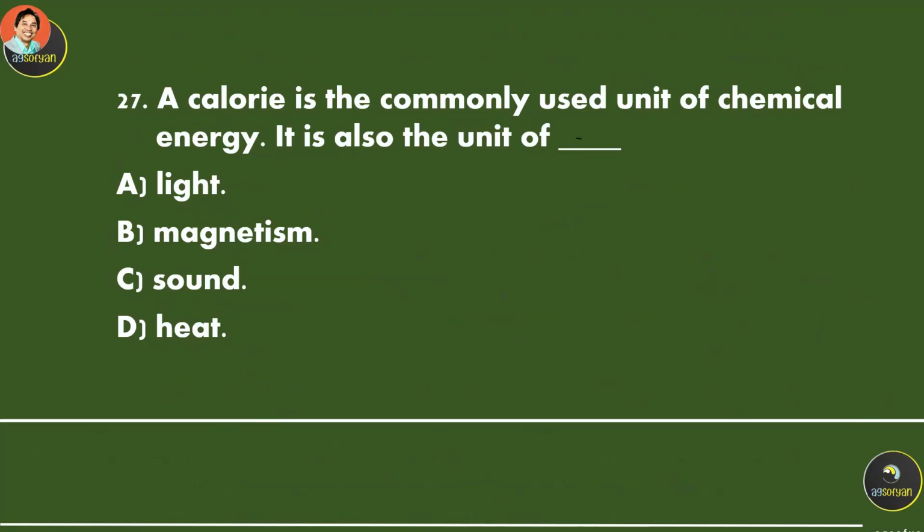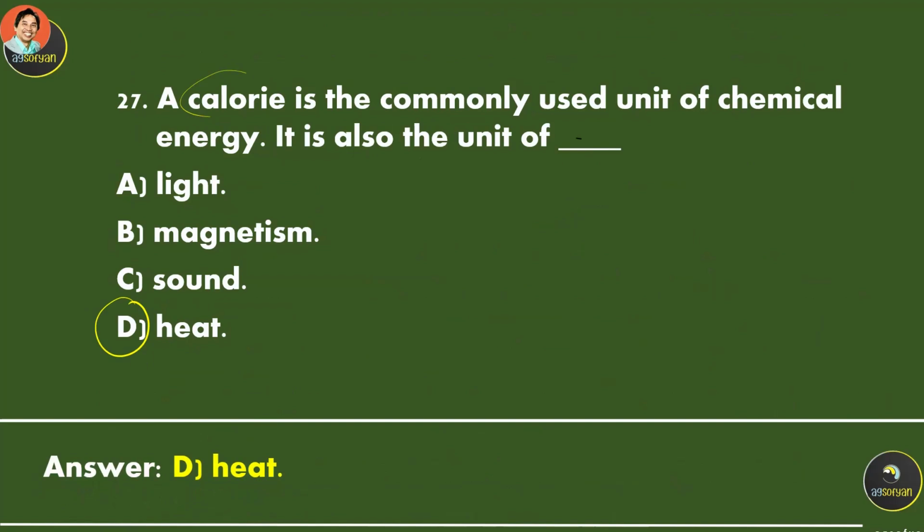A calorie is a commonly used unit of chemical energy. Usually when you exercise, you release calories, and calories can be used as a unit of heat also.